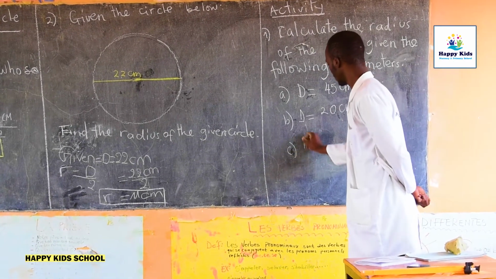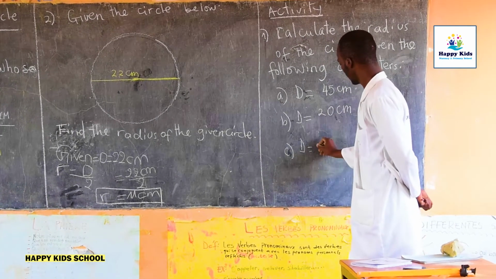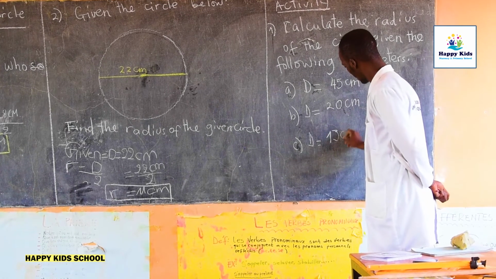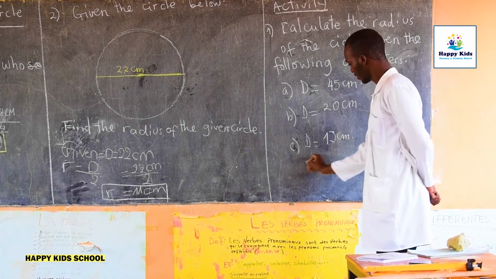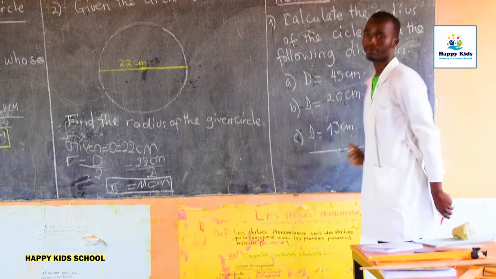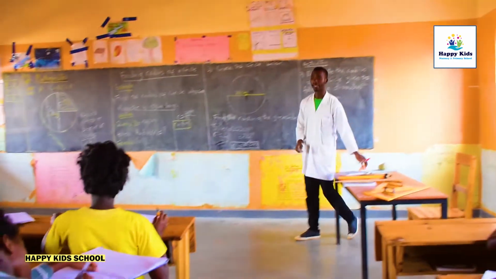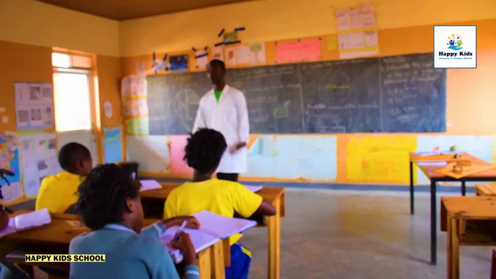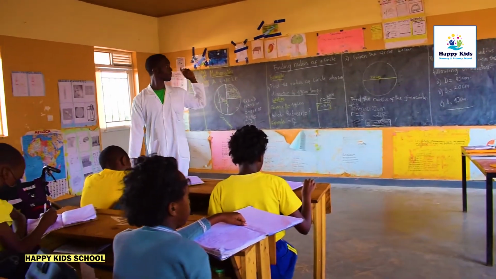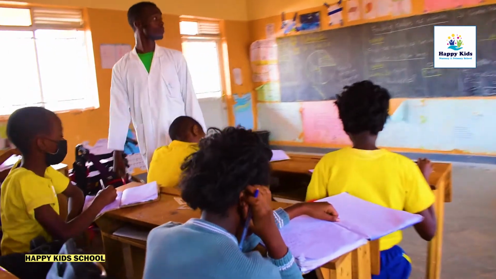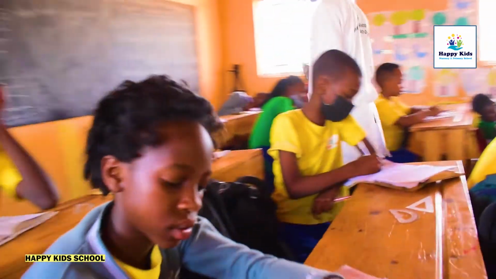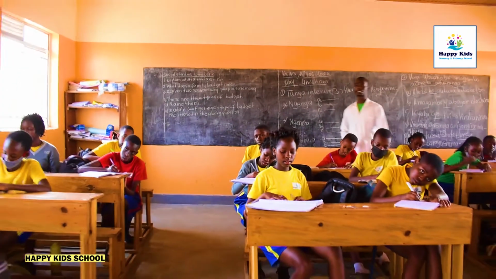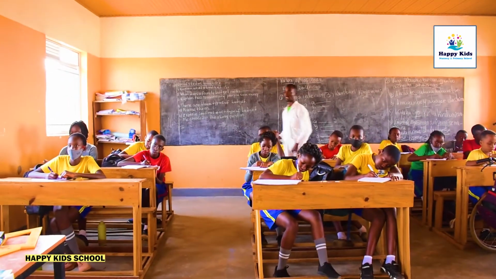C, what if the diameter is given by, think about the radius of a circle whose diameter is 45. Think about the radius of the circle whose diameter is 20 centimeters. Think about the radius of the circle whose diameter is 13 centimeters.